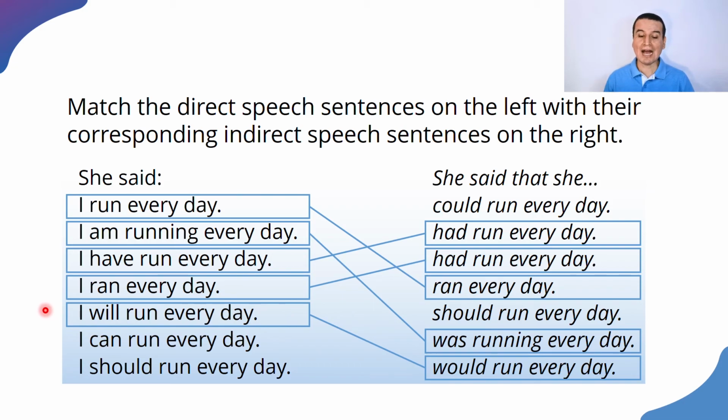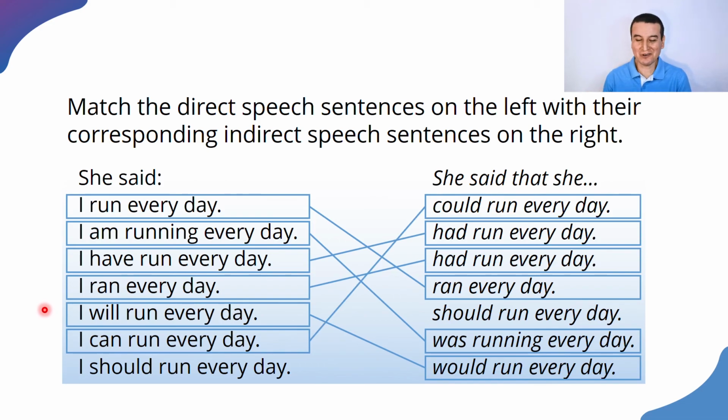She says can. I can run every day. She said that she could run every day. We don't have more choices, so this is a giveaway, remember? She said, I should run every day. She said that she should run every day.